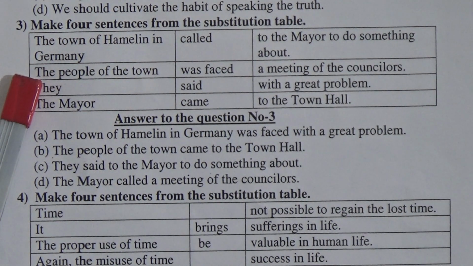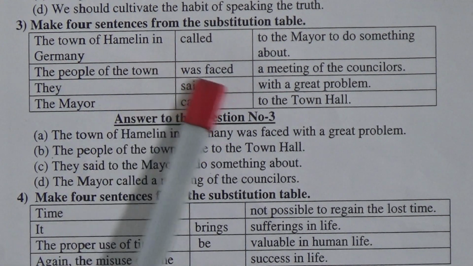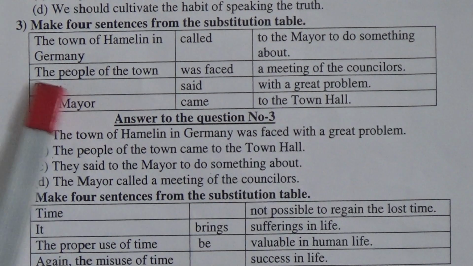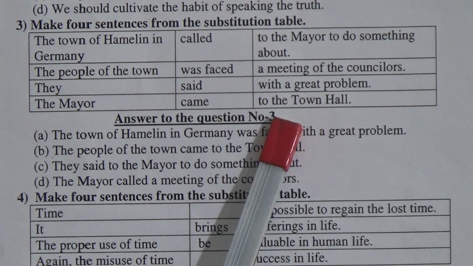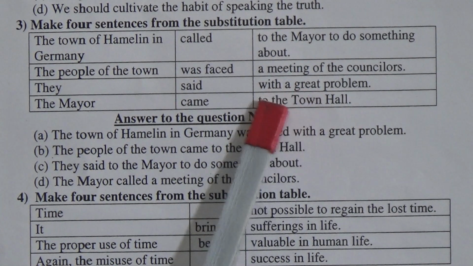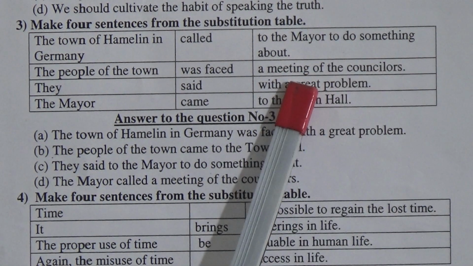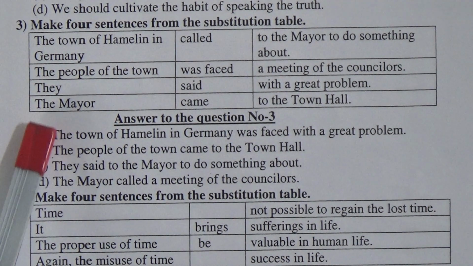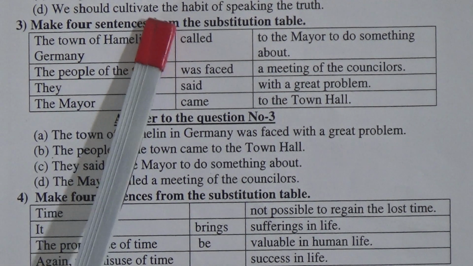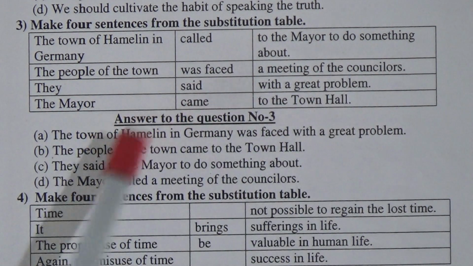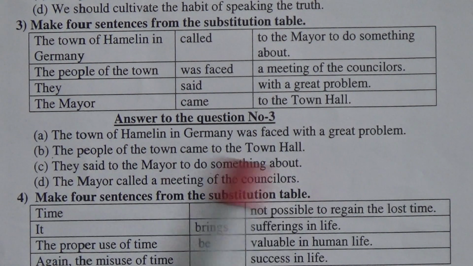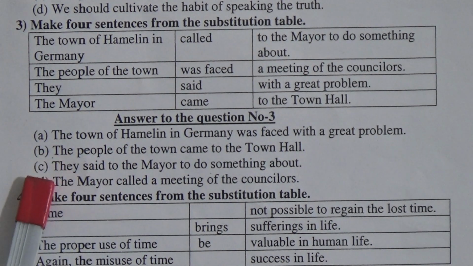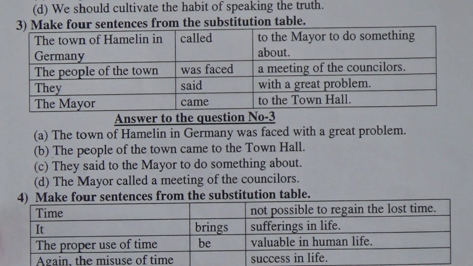The people of the town came to the town hall. They sat to the mayor to do something about it. The mayor called a meeting of the councillors. You have to look very carefully at the subject-verb agreement and the meaning of the sentences.